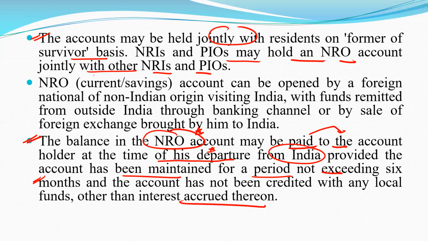Clear? So NRO, basically this account also can be saving, current or term deposit. Clear, term deposit, either it is to be fixed deposit or recurring deposit.